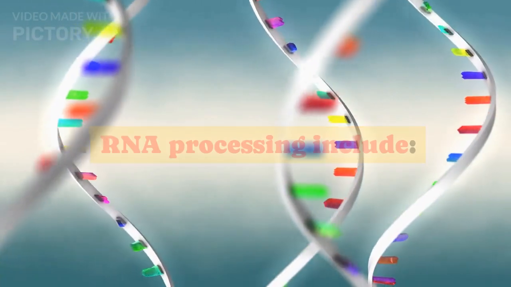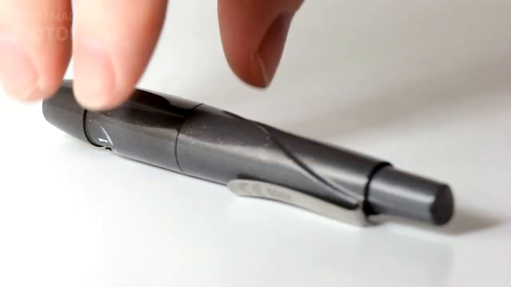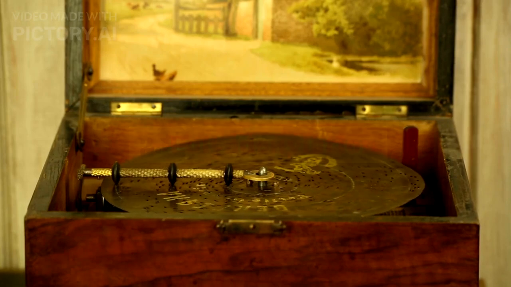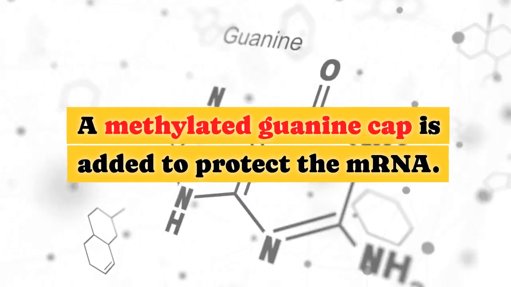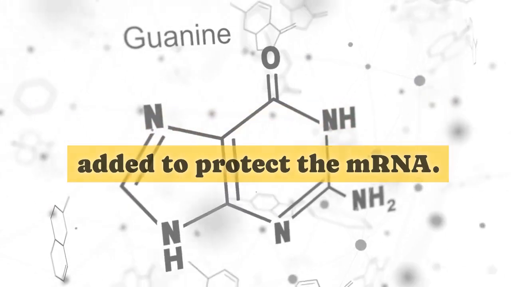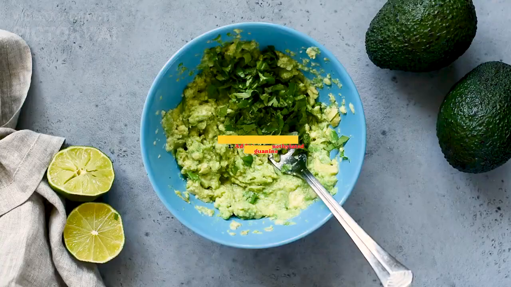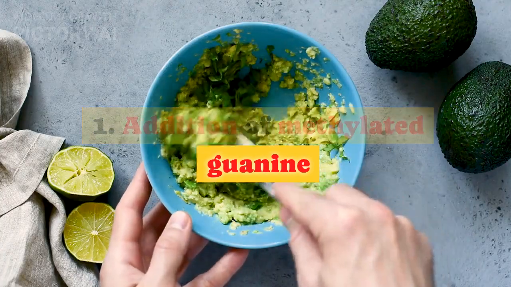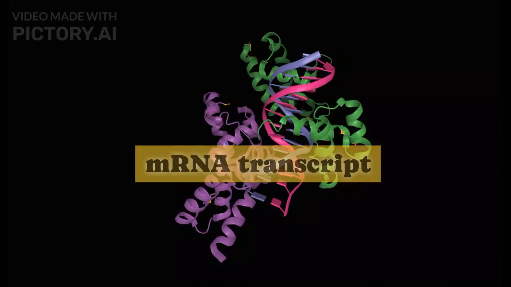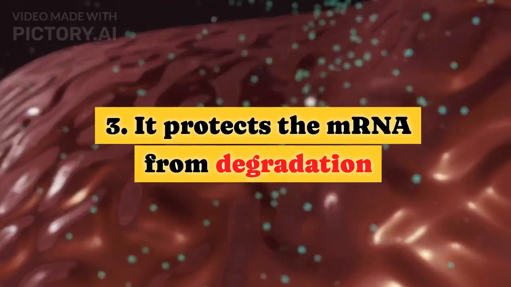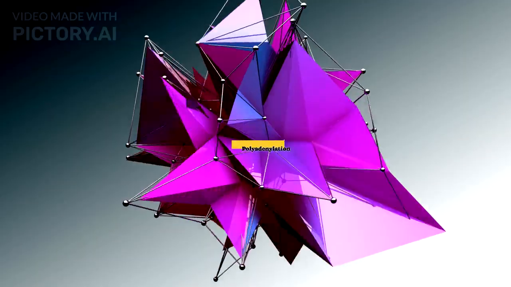RNA processing includes 1. Capping, 2. Polyadenylation, 3. Splicing. Capping: A methylated guanine cap is added to protect the mRNA. It involves 1. Addition of methylated guanine. 2. It occurs at the 5' end of the mRNA transcript. 3. It protects the mRNA from degradation.